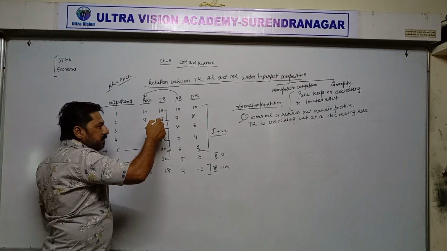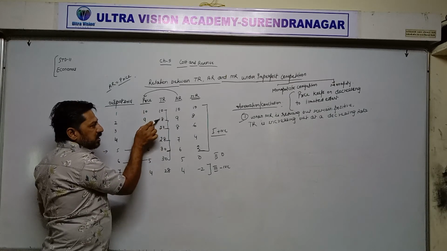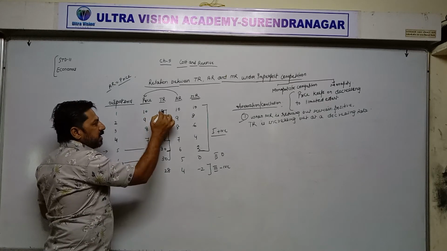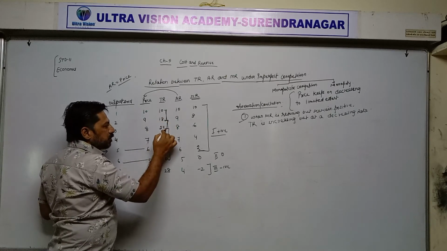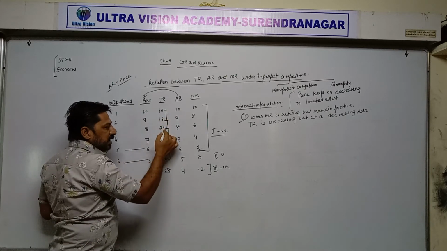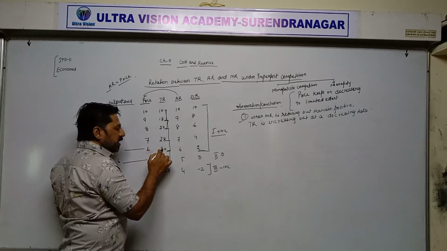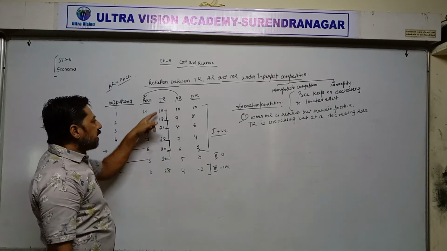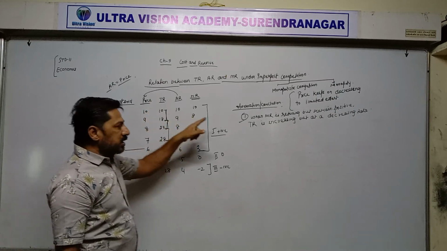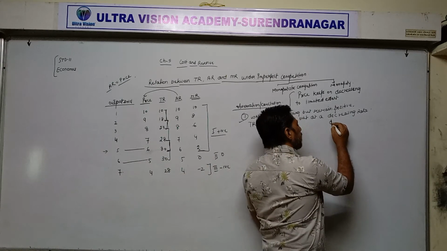How? If you compare 10 and 18, it increases by 8 rupees. Then it increases by only 6 rupees. Then 24 to 28, increase by only 4 rupees. 28 to 30, it is increasing by only 2 rupees. Means at every stage TR is increasing, no doubt, but at decreasing rate, or diminishing rate.